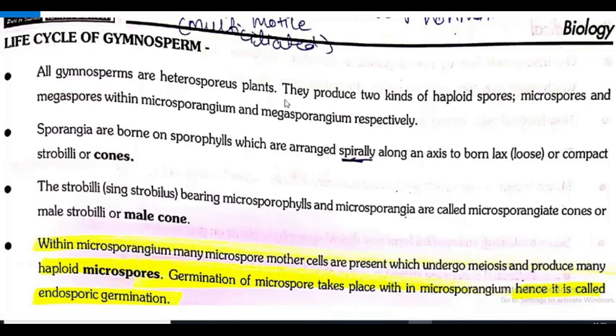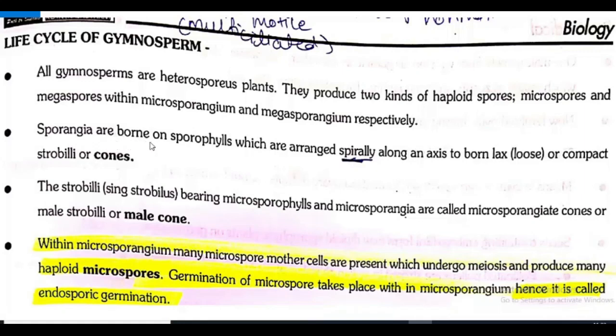What do you mean by that? It was explained. Yes. They produce two different kinds of spores. Which are they? Good. Microspores and megaspores. They produce two kinds of haploid spores, microspores and megaspores within microsporangium and megasporangium respectively.